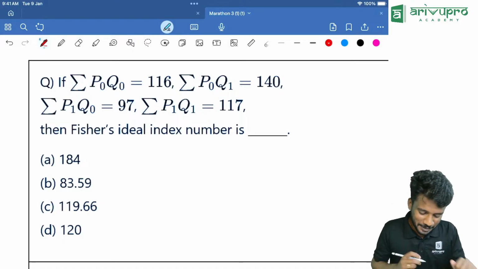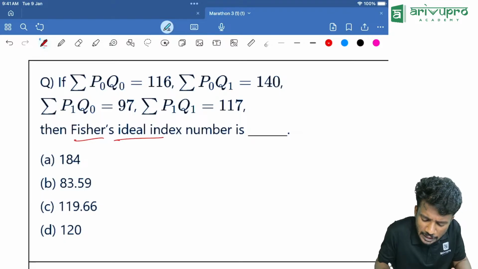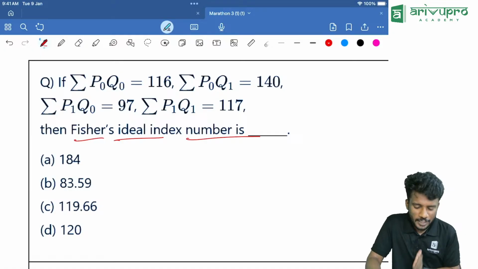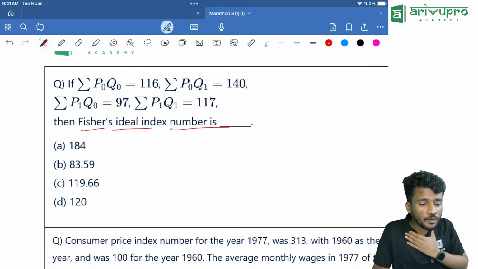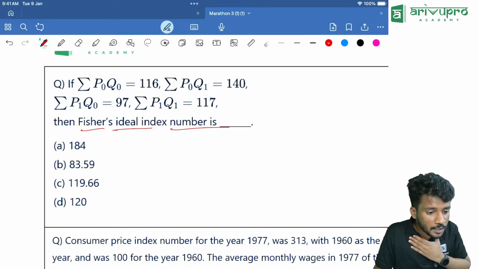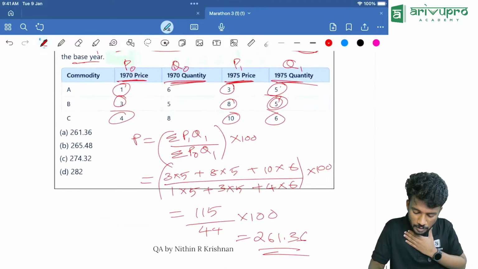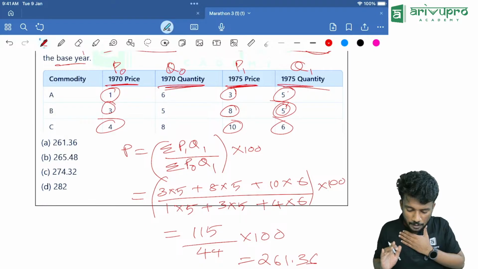Now, next one, people. Look here. They are asking for Fisher's ideal index number. So in order to find Fisher's index number, what do we know? Can you repeat again? Which one, Angel? This one, no? Just check once. Is this fine?